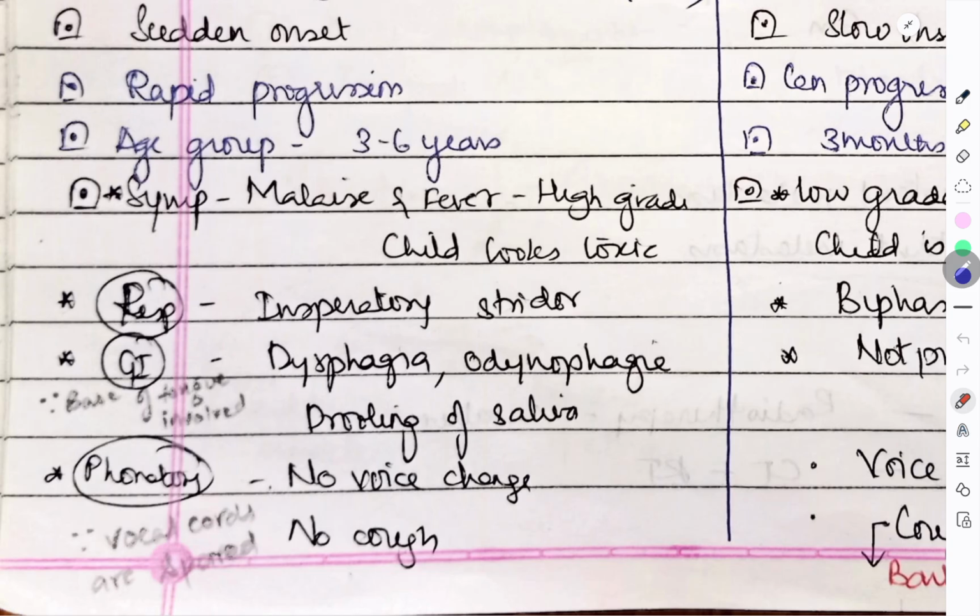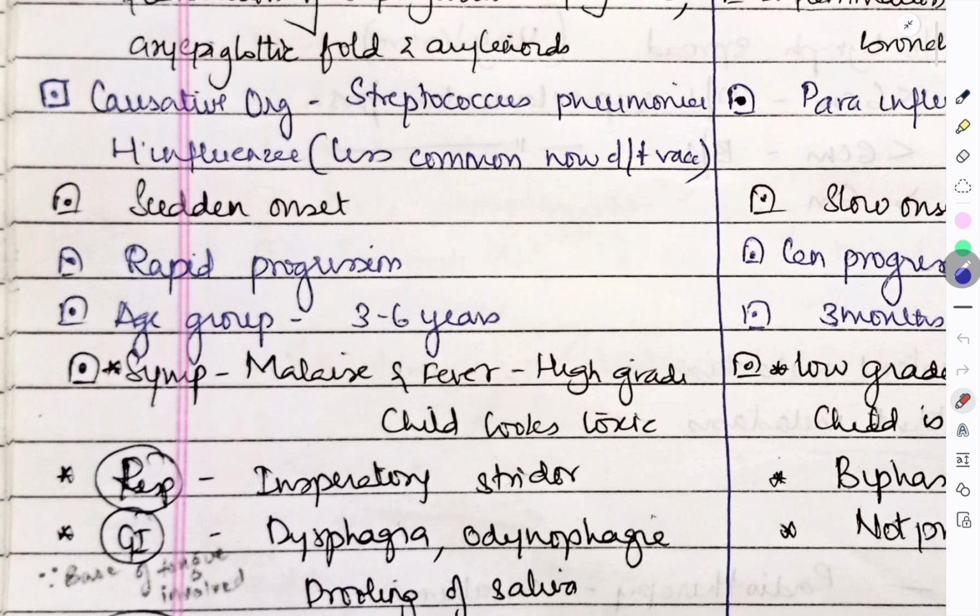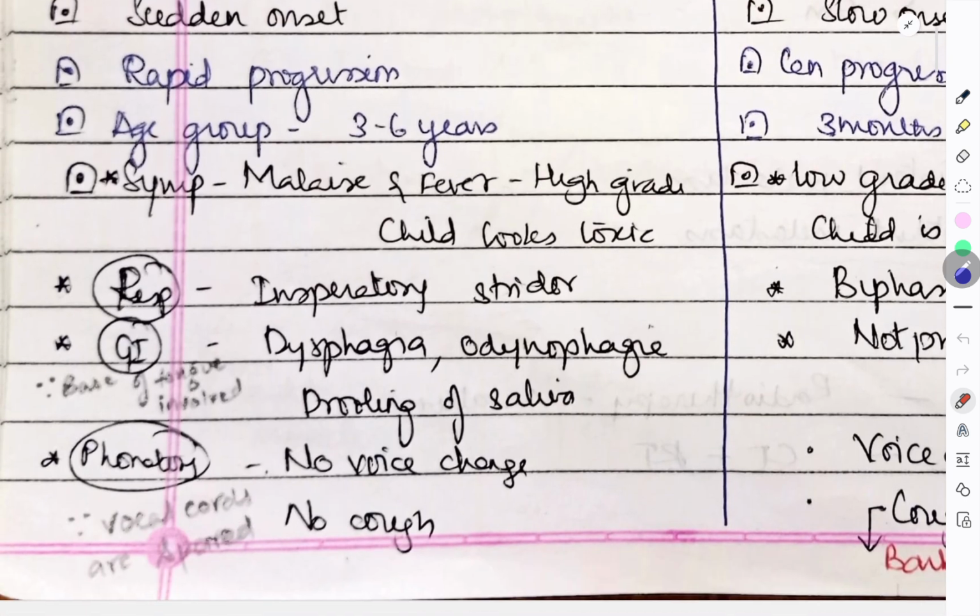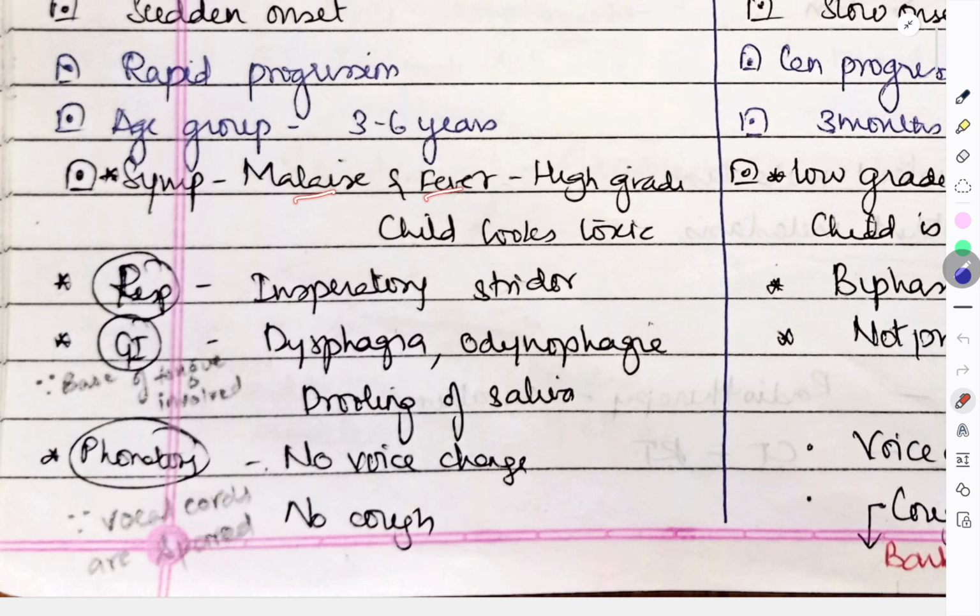Now coming to the symptoms. Since it is infected by bacteria, that is Streptococcus pneumoniae or Haemophilus influenzae, the symptoms are malaise, high grade fever, and the child looks toxic. We have three groups of features: respiratory symptoms, GI symptoms, and phonatory symptoms. In respiration, they have inspiratory stridor, because the epiglottis has been infected and has become thickened. So there is only inspiratory stridor.